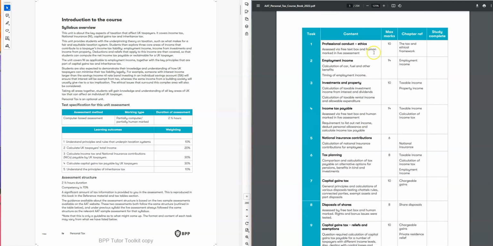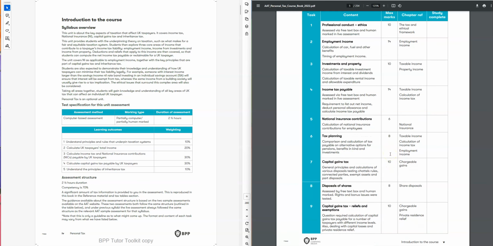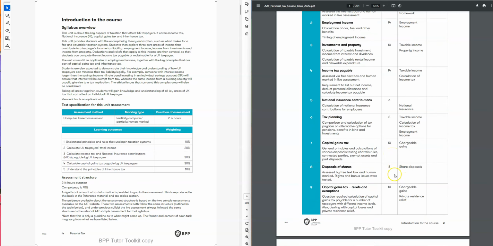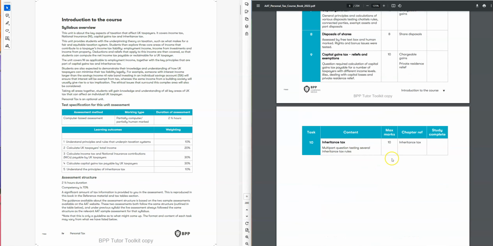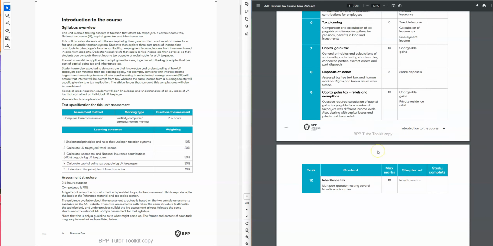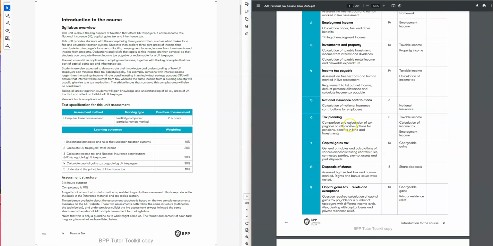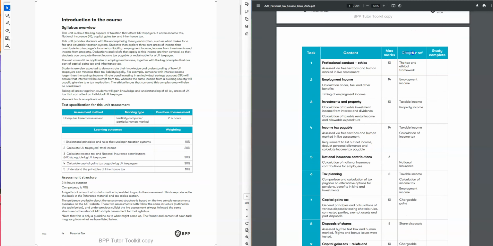Professional ethics 10 marks, employment income 14, investment and property 10, income tax 14, national insurance 6, tax planning 8, capital gain tax 10, disposal of share 8, capital gain tax relief 10, and inheritance tax 10. So this is the breakdown and the area we have to cover in order to achieve this mark. And also you can see which chapter covers this mark, so you can easily find it out from the book.